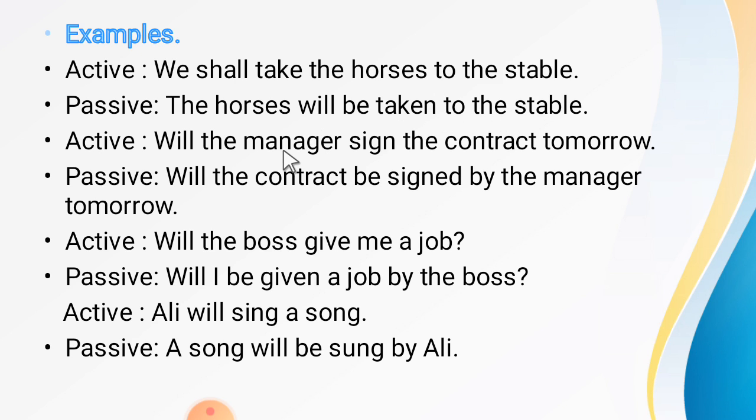In the above sentence, we have two objects. You can see, we shall take the horse to the stable. So the horse is one object and the stable is another. So when we have two objects, first we put the one, the horse will be taken to the stable, and the second is preceded by a preposition.